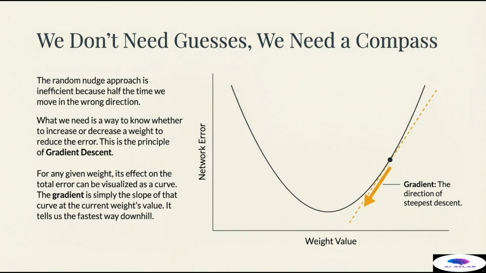It is our compass. If the slope is pointing up, a positive gradient, we must move the weight to the left to go downhill. If the slope is pointing down, a negative gradient, we must move the weight to the right to go downhill. Backpropagation is the algorithm that efficiently calculates this gradient information for all millions of weights simultaneously, telling us the fastest way to descend to the minimum error.